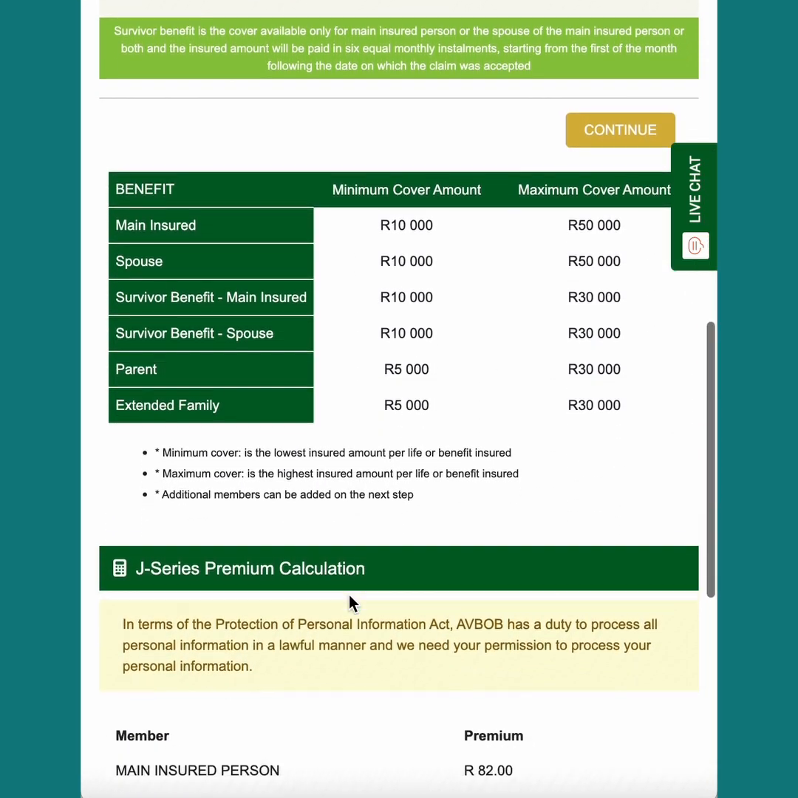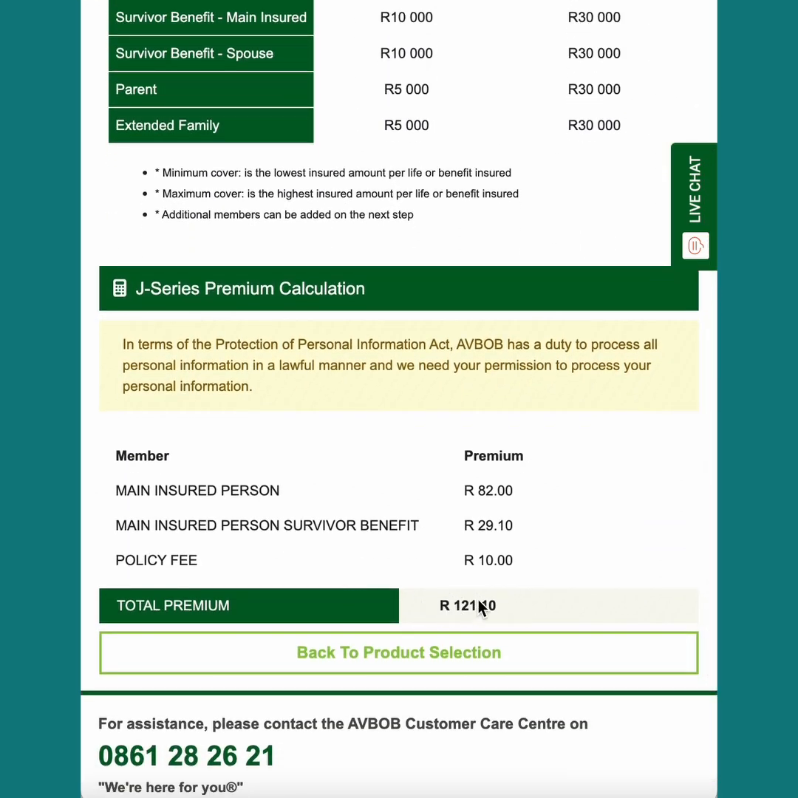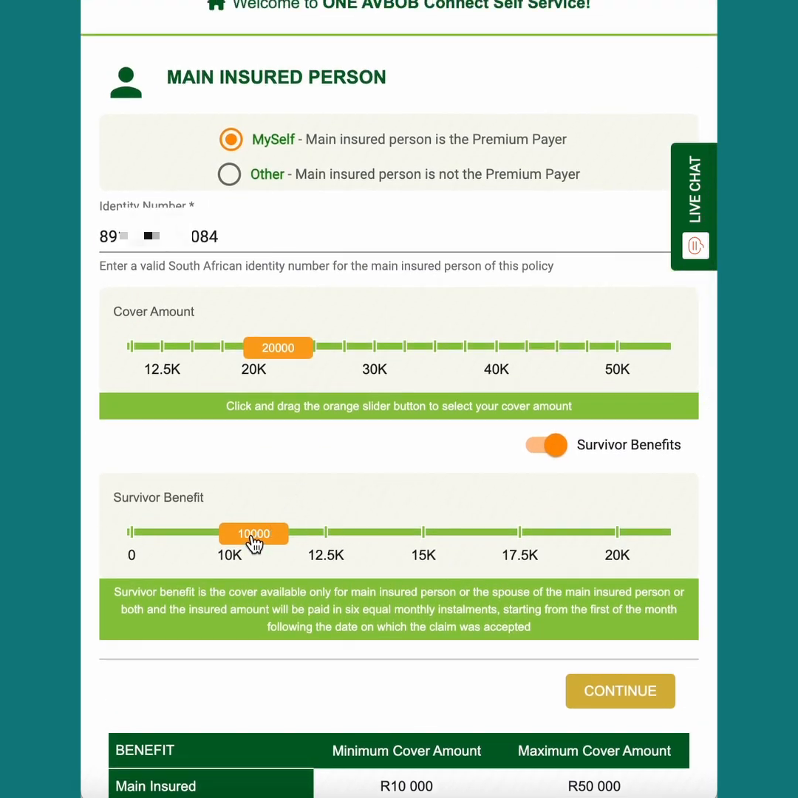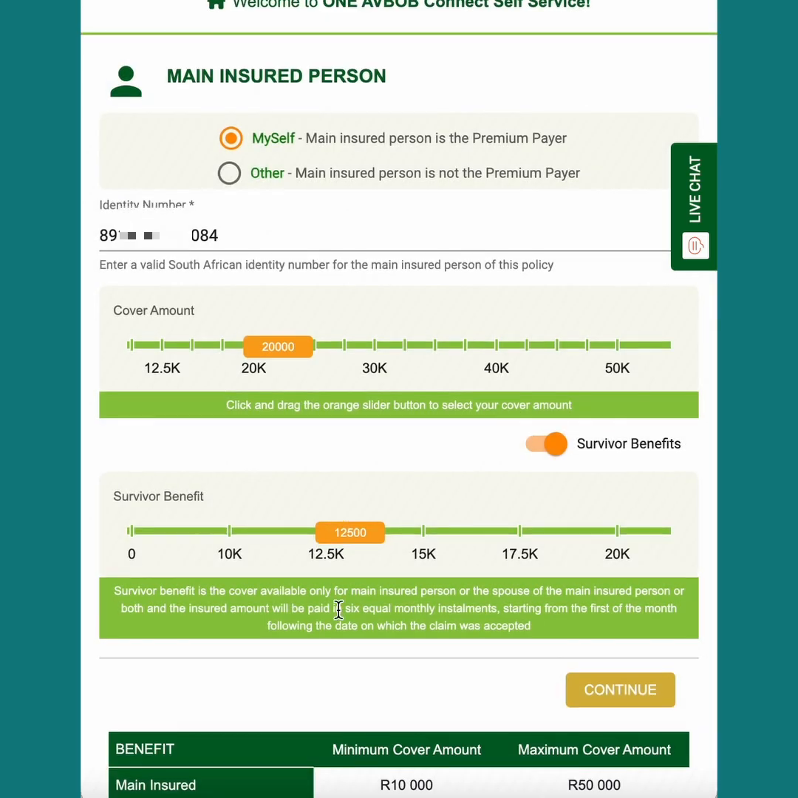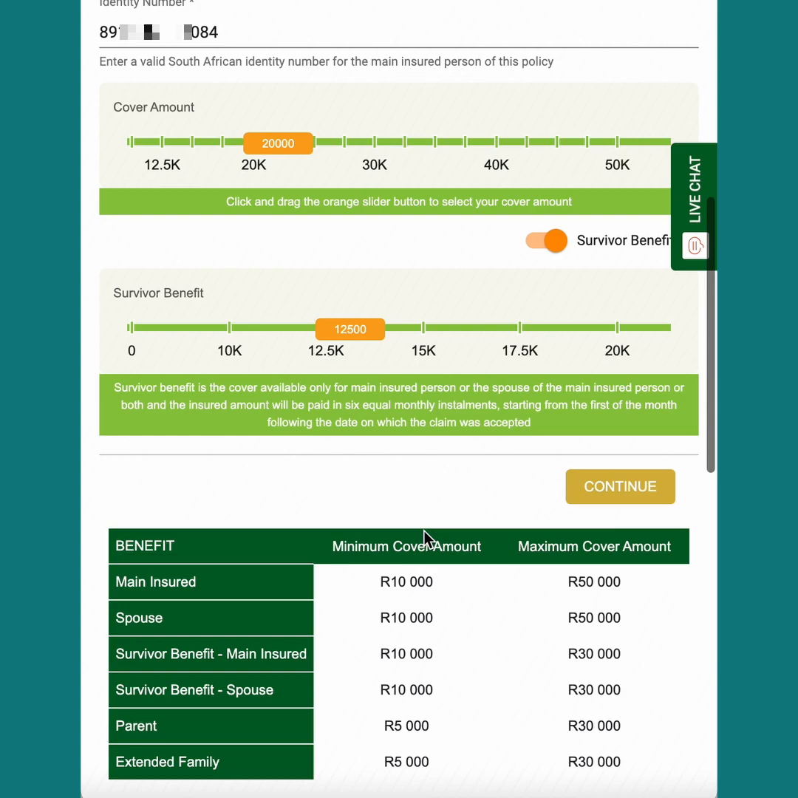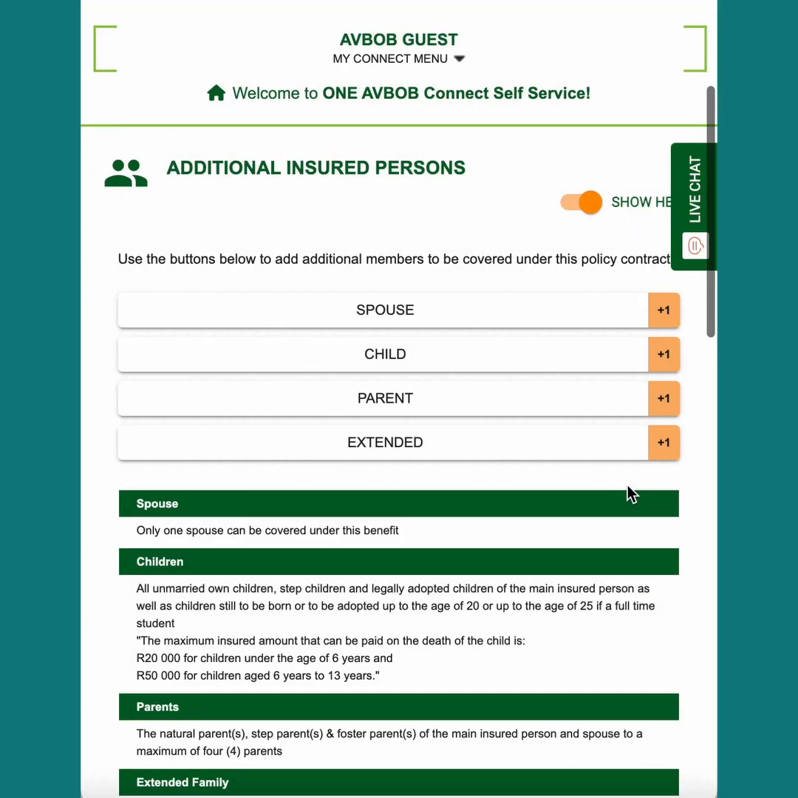You can see here if you scroll down that you can see what your monthly premium is going to be at those selections. You can also then change it if you would like. You can see this has now increased my premium. Once you're ready to continue, you hit the continue button.